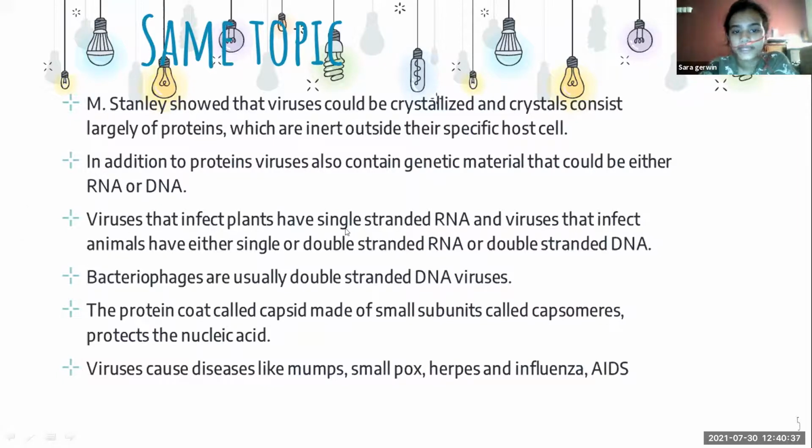Viruses that infect plants have single-stranded RNA. That's why there's an 'or'. Viruses that infect animals have either single or double-stranded RNA or double-stranded DNA. Bacteriophages usually have double-stranded DNA. A fun fact: the meaning of bacteriophage is bacteria eater. The protein core is called the capsid, made of small subunits called capsomeres, and it protects the nucleic acid.